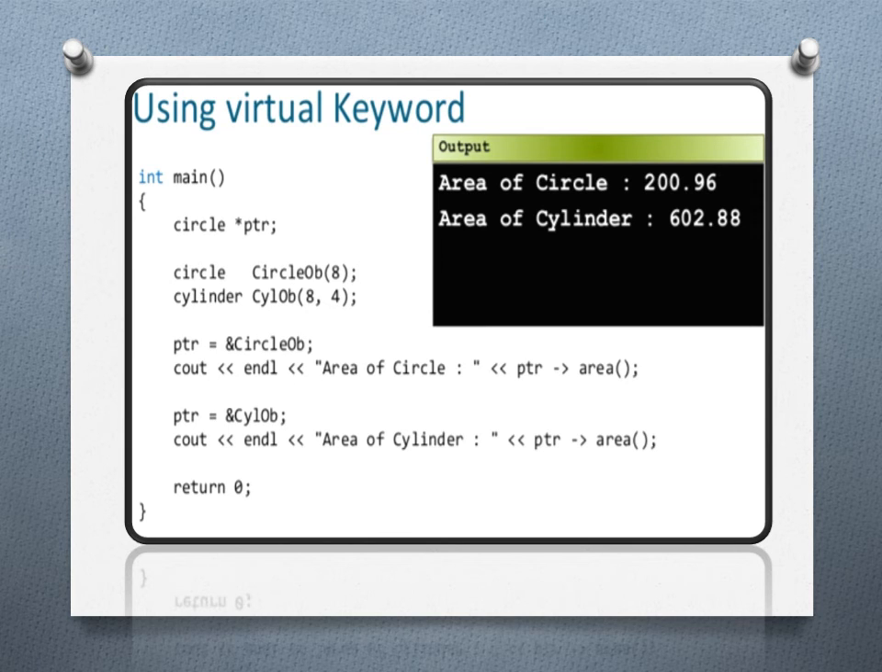Then return 0. So here it will display area of circle 200.96 and area of cylinder 602.88. So by using this, when we pass the object to the pointer variable of a particular class, and through that pointer variable we access the function, it will display the area of circle and area of cylinder. So this is how to use the virtual function in a program when we are deriving the class.